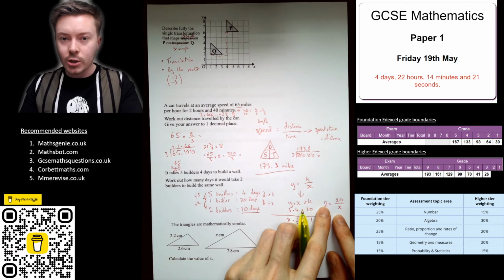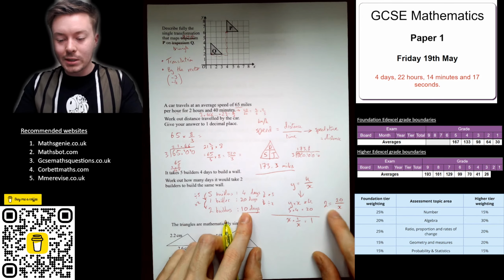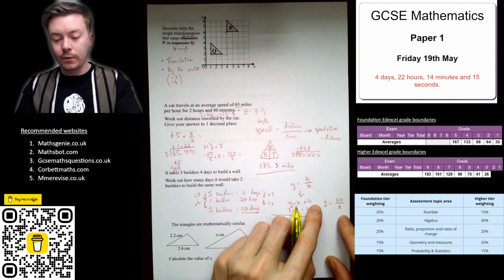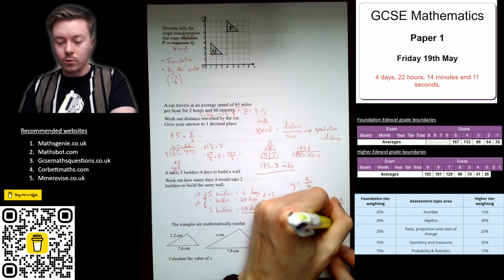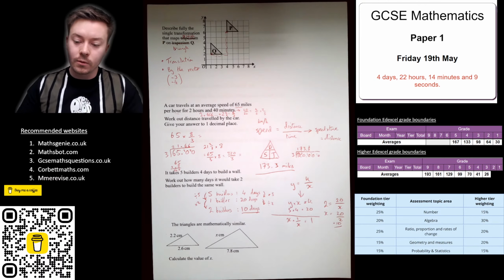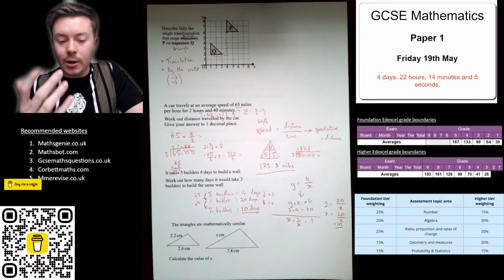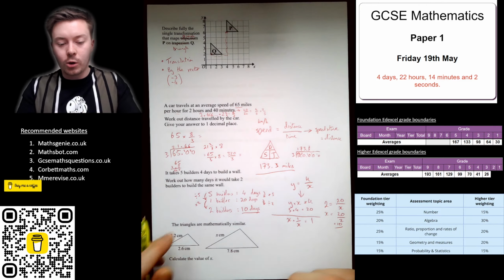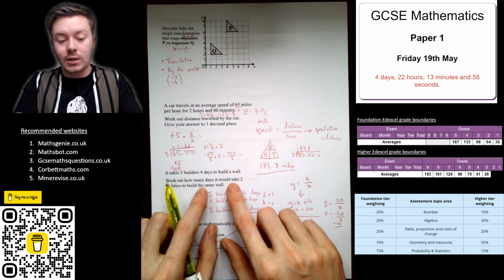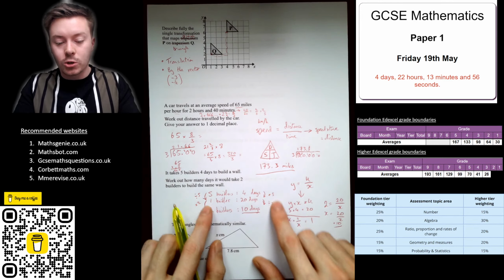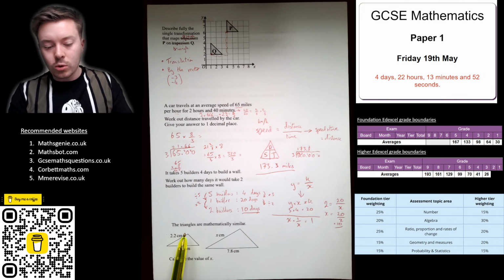Now you can rearrange this, but I'll just use it to show that the answer is right. 20 divided by 10 gives you 2. If you rearrange it, you'll get x is equal to 20 divided by 2, which gives you 10. But if it's with people or things, and you just want to find out, not the equation, how many days it would take 2 builders, then just do it with this method is what I'd recommend.